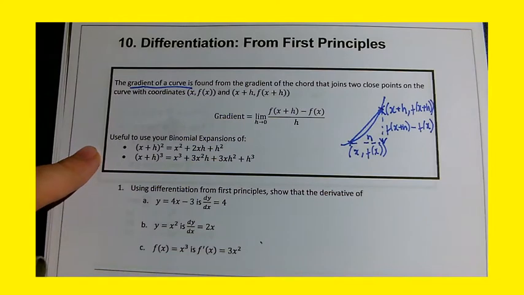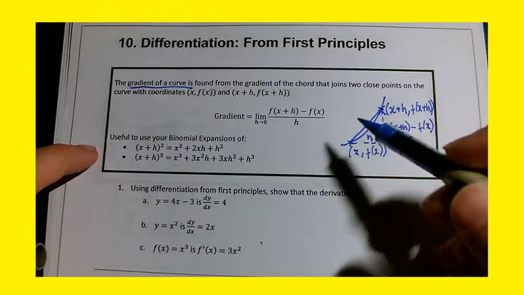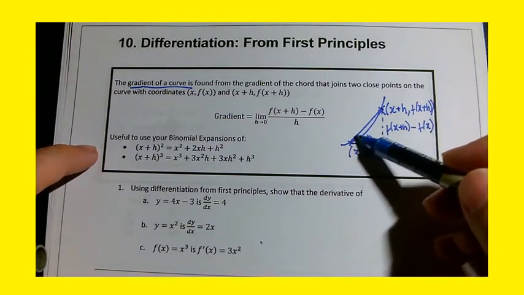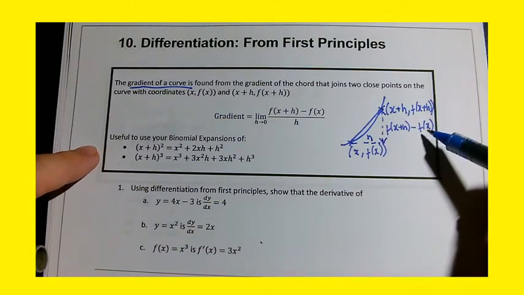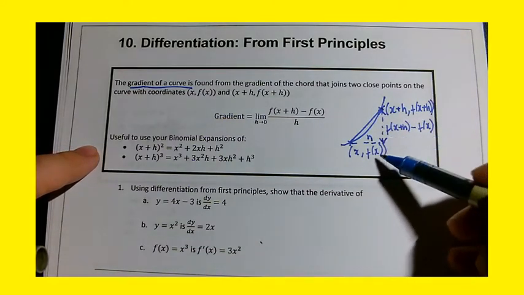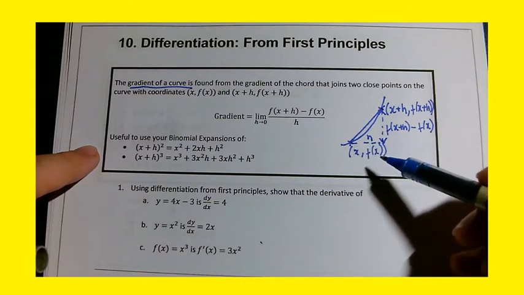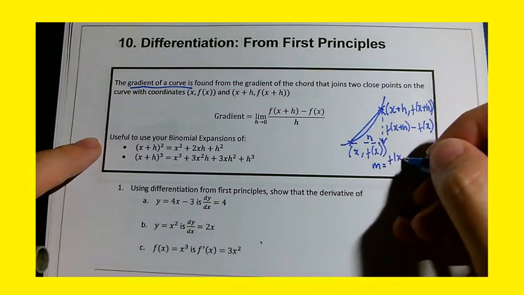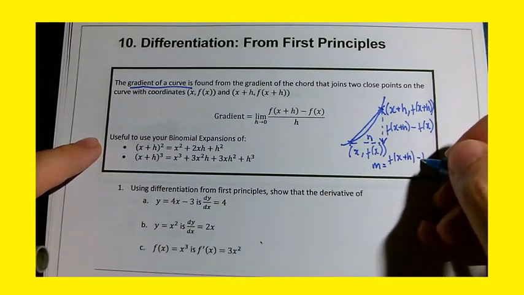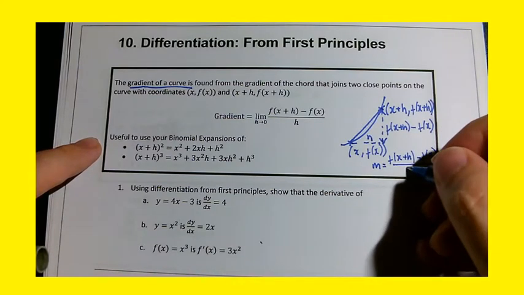Now, if I want to find the gradient of this chord, all I do is f(x plus h) minus f(x), change in y, over the change in x, which is h. Okay, so the gradient would be f(x plus h) minus f(x) over h.